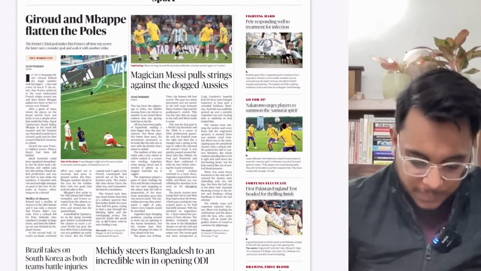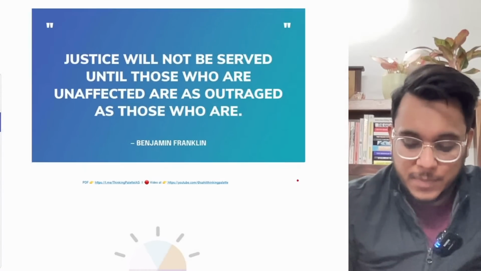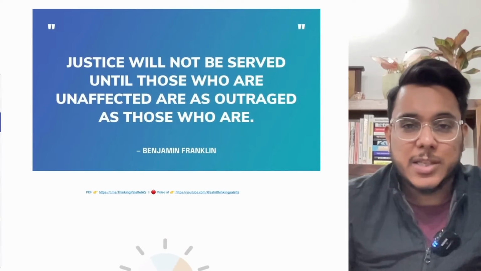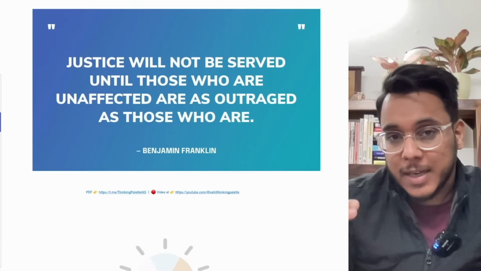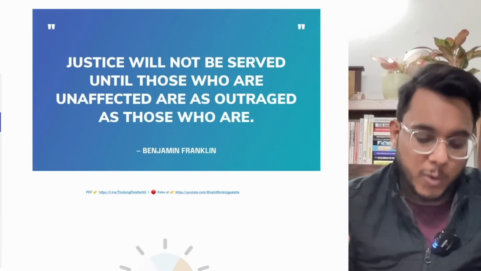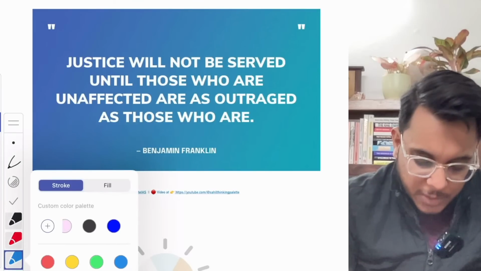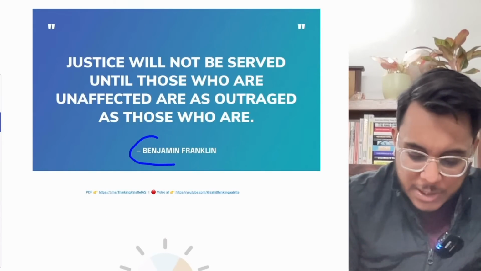Now, let's take the newspaper overview in detail. So guys, in every class we start with a GS quotation, and this GS quotation is important to complement our answers in the GS paper 1, 2, 3 and 4. So today we'll take the quotation from Benjamin Franklin.